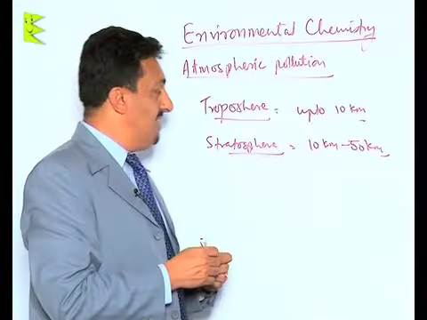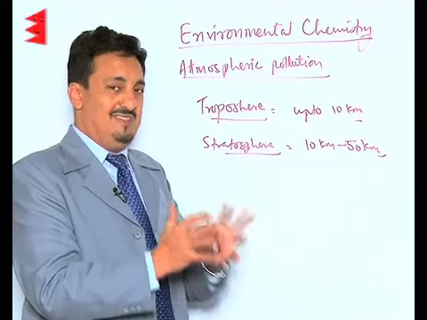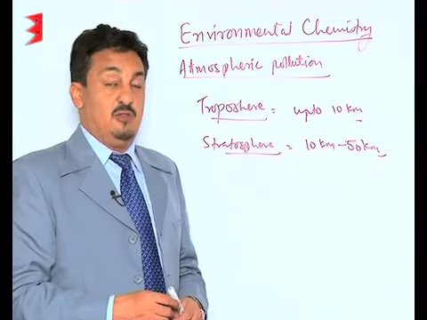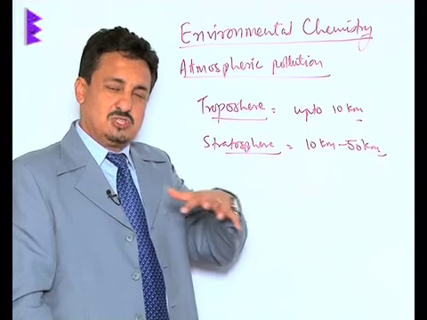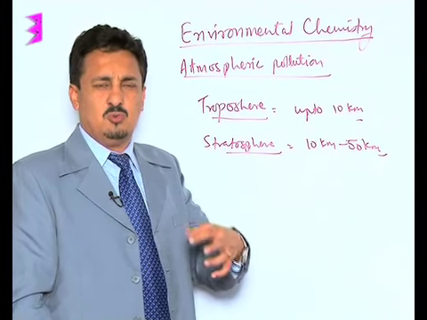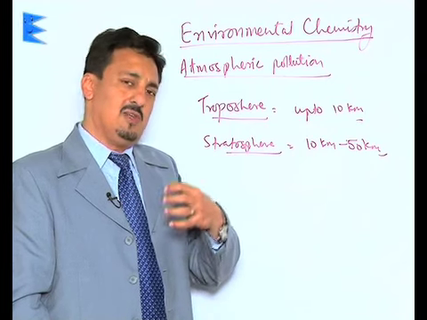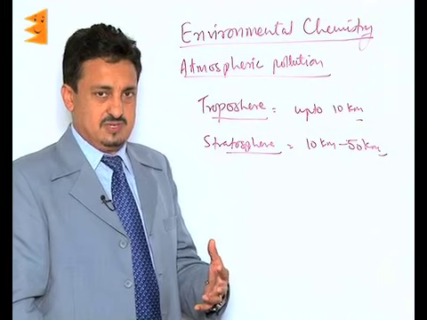Now these are the 2 major layers we deal with, because these are the 2 which contribute towards atmospheric pollution. The troposphere is the layer which is most turbulent, having all the dusty clouds and smoke and dust particles, along with oxygen, nitrogen, other gases, and water vapors.